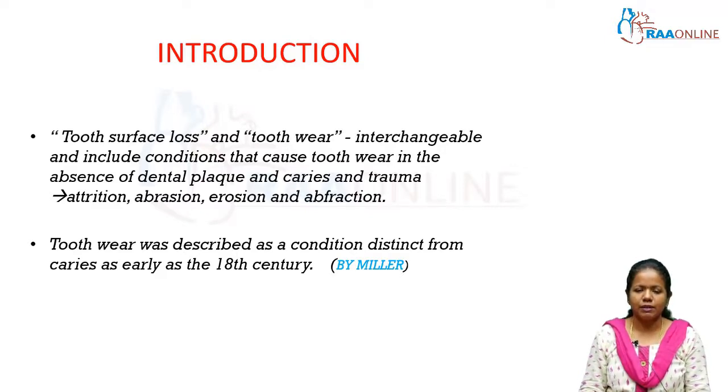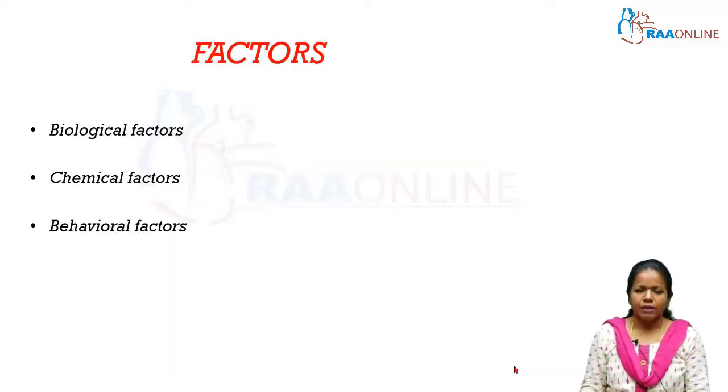Miller said that tooth wear was described as a condition distinct from caries as early as the 18th century. There are various factors that are responsible for tooth structure loss. These can be classified as biological factors, chemical factors or behavioral factors.